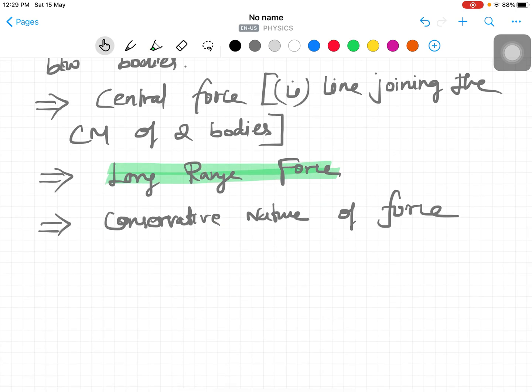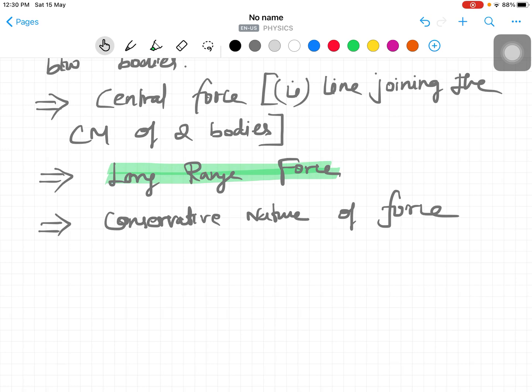The next logic is the conservative nature of force. We know in the concept of work, power, energy, the different types of variable forces we discussed, called conservative force and non-conservative force. The conservative force is the one where the work is independent of the path, right? So the gravitational force is a conservative force. Fine. So these are very important characteristics we should know. We are going to study gravitation, so we should know these properties, then only we can apply them, right?